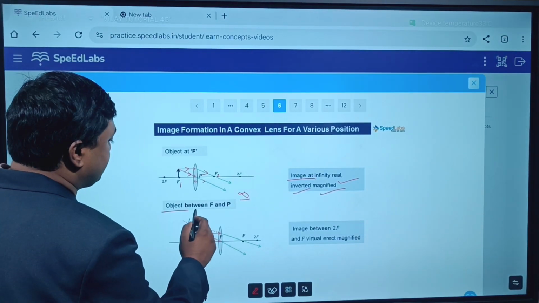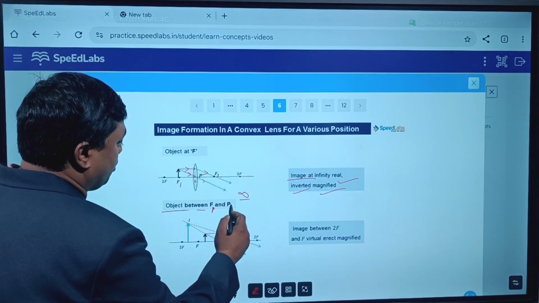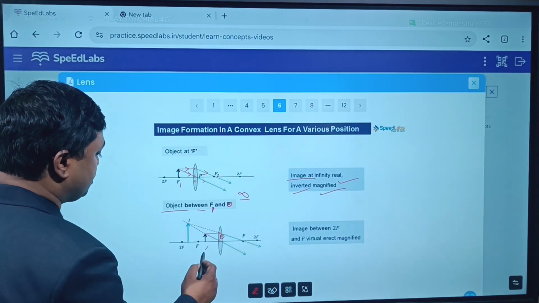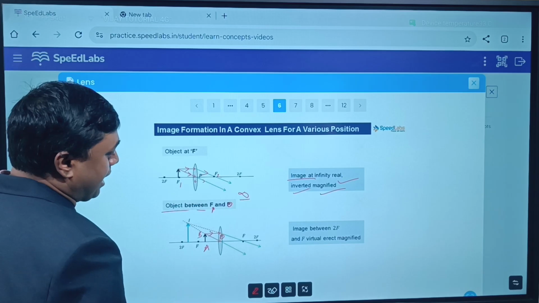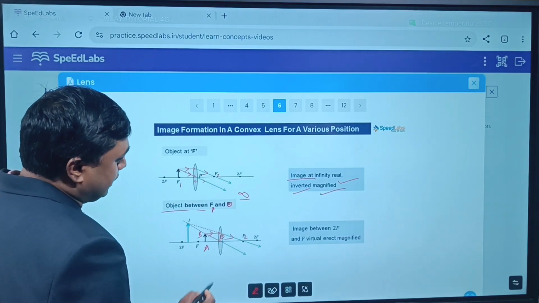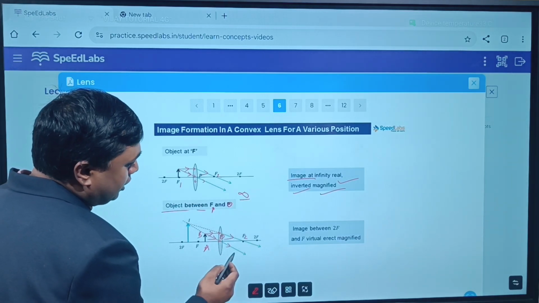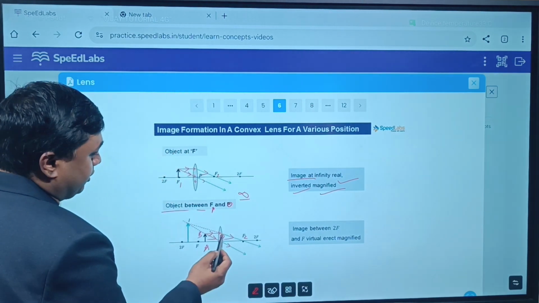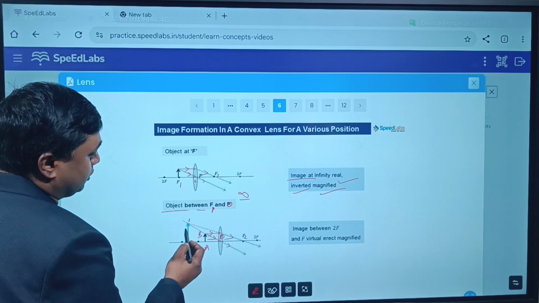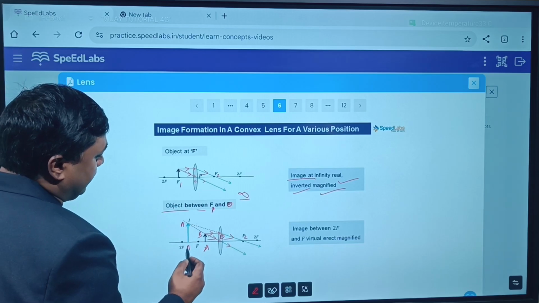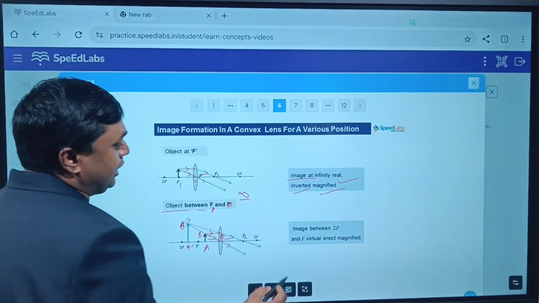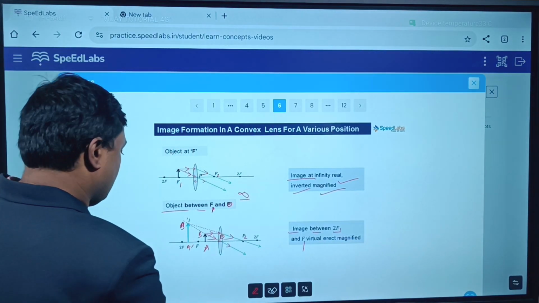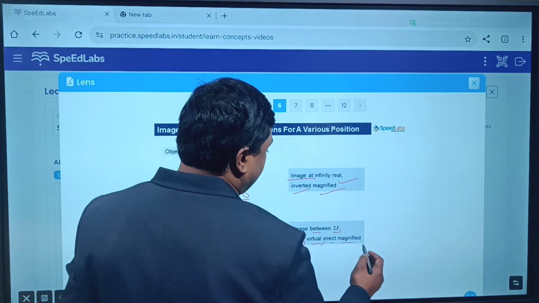Okay. Next, object is between F1 and optical center. Okay, this is optical center. So here is the object, AB is the object. One light ray you take parallel, it will pass through focus, that is F2. Second, you pass through O, it goes undeviated. Now see, this light ray and this light ray will not meet, yes or no, because they are diverging. So bring it backward. Okay, so it will appear to meet here. So A dash B dash, image is formed. In this case only, image is between 2F1 and F1, and it is virtual and erect.